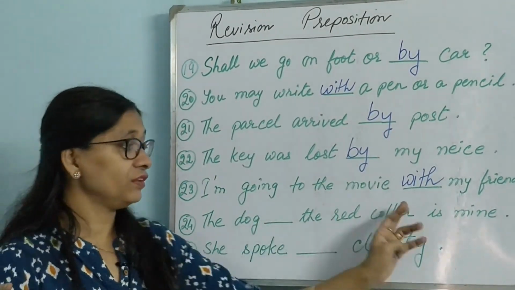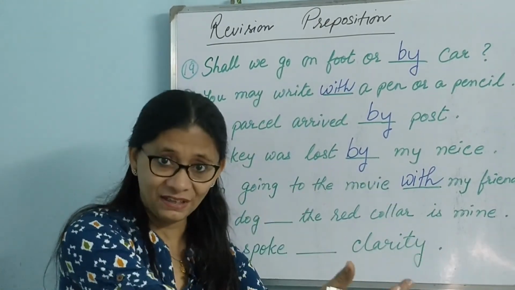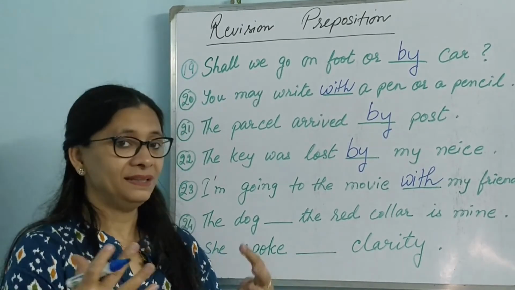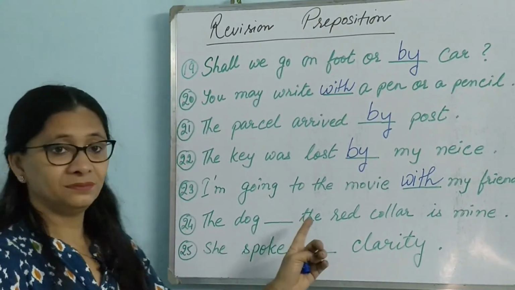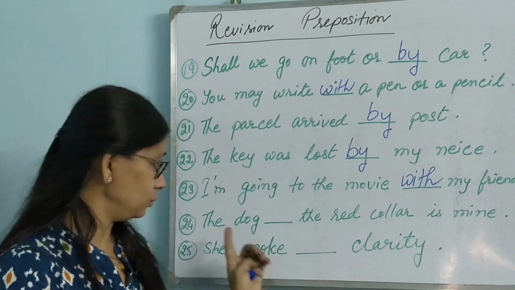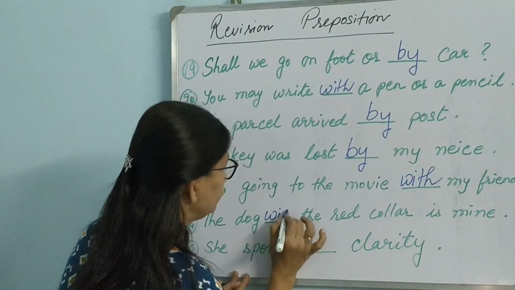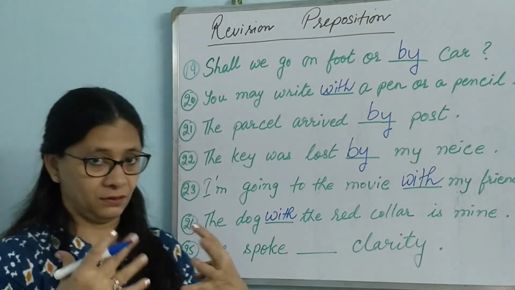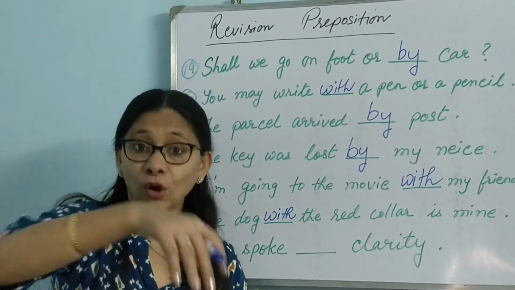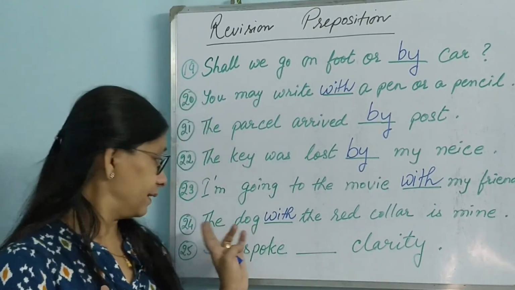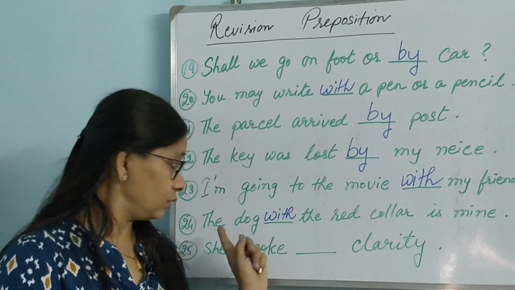The dog dash the red collar. So there are many dogs there and the one who has the red collar is mine. So there is a sense of belonging. So the dog with or by, one of the two. Most certainly it is with. The dog with. So these are the places where we use with: when there is togetherness or when something belongs to somebody. Like a dog with the red collar. The red collar belongs to the dog. So he is mine. So a dog with the red collar.